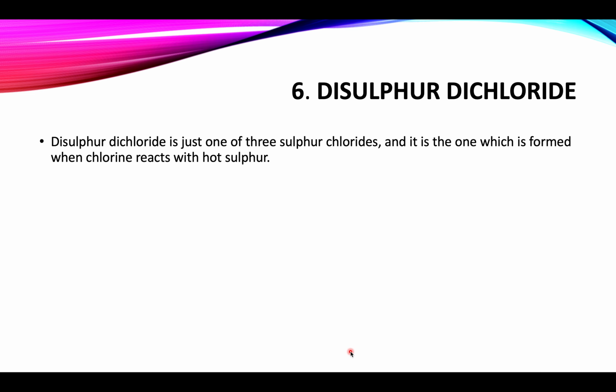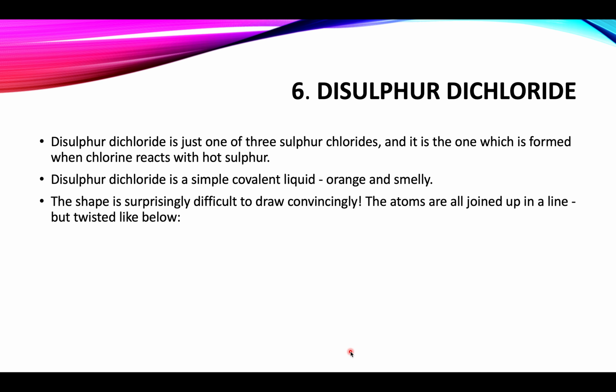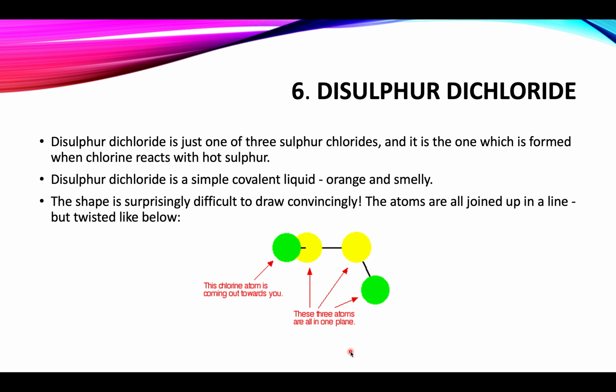Disulfur dichloride. Disulfur dichloride is just one of the three sulfur chlorides, and it is the one which is formed when chlorine reacts with hot sulfur. Disulfur dichloride is a simple covalent liquid, orange and smelly. The shape is surprisingly difficult to draw. The atoms are all joined up in a line but twisted like below.